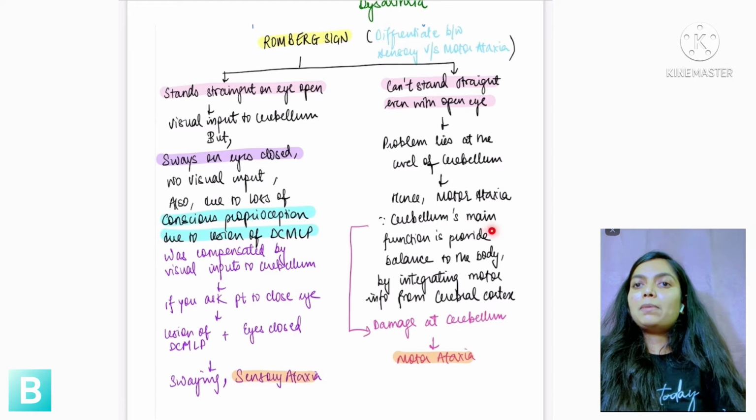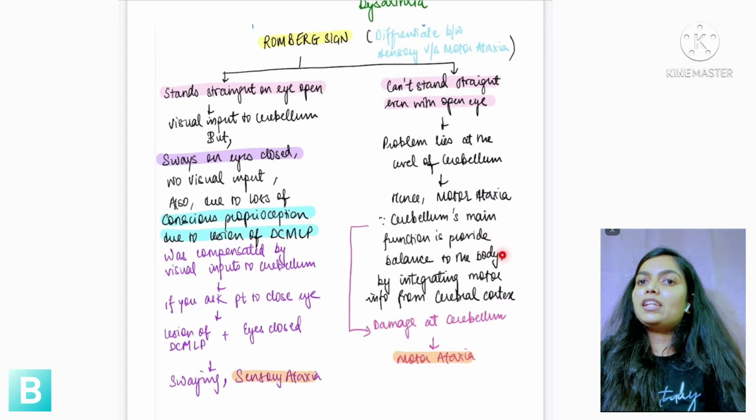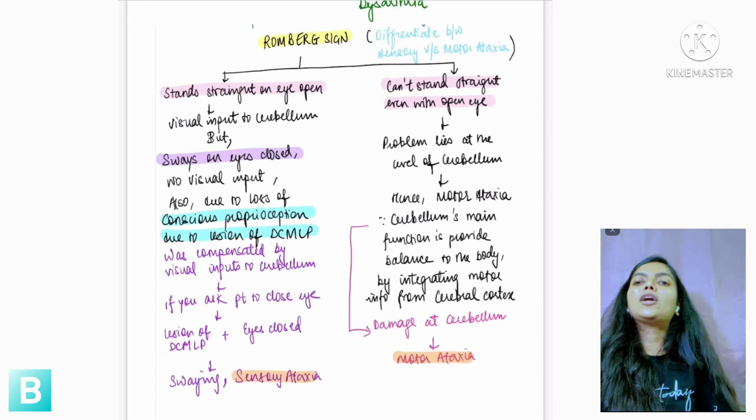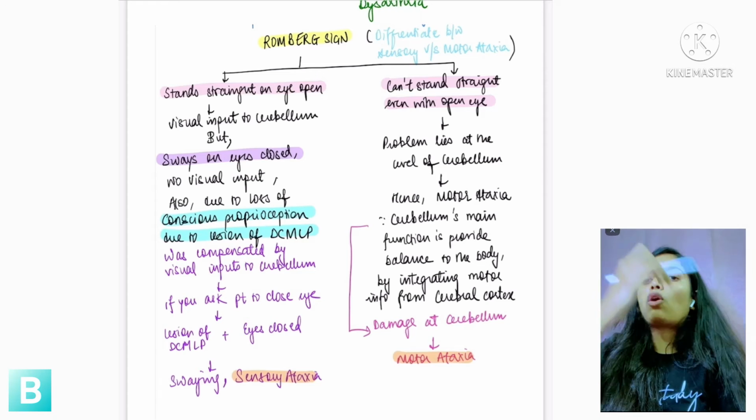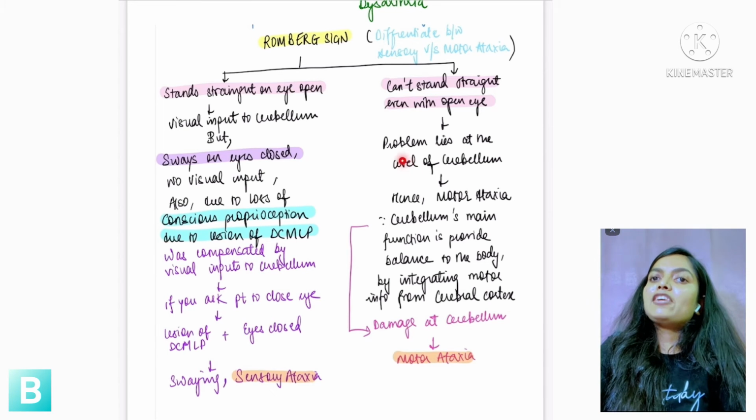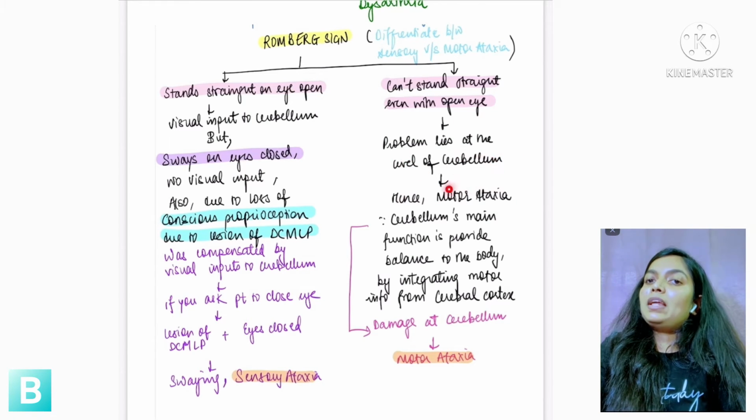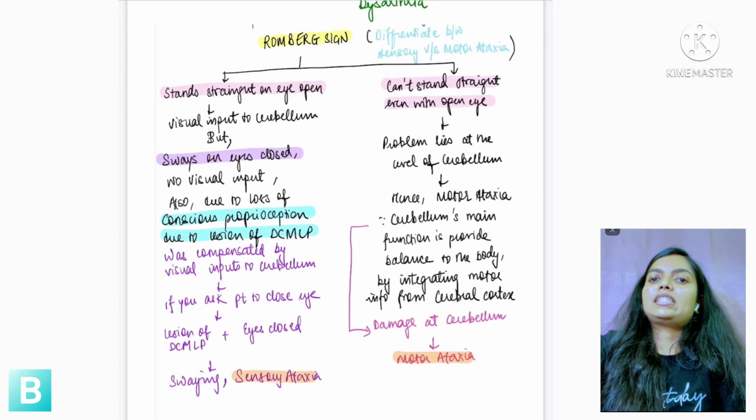That is, the cerebellum's main function is to provide balance to the body by integrating motor information from the cerebral cortex, which we saw through the upper motor neurons and then the corticospinal tract. Hence, if there is a problem with the cerebellum, then the patient will have motor ataxia.